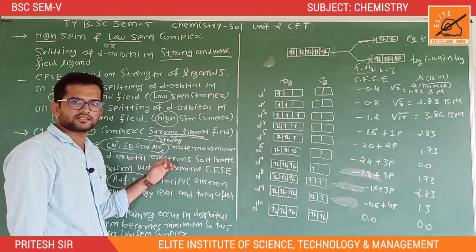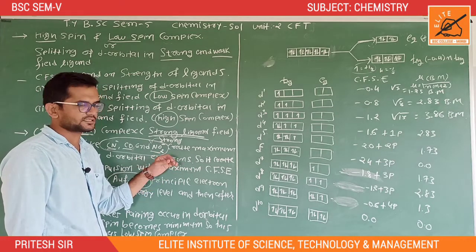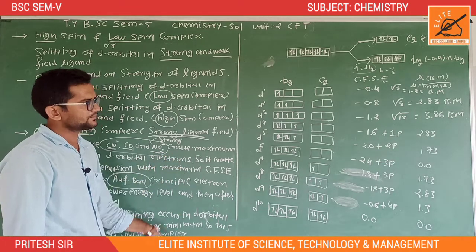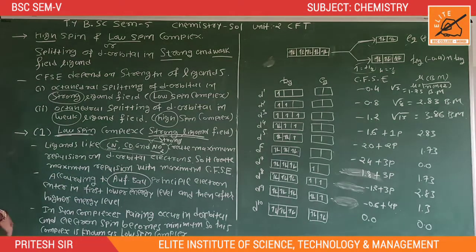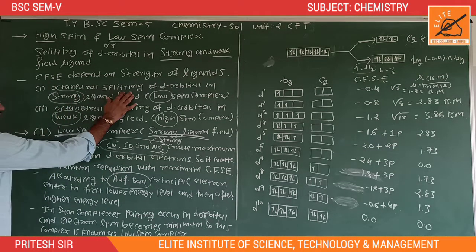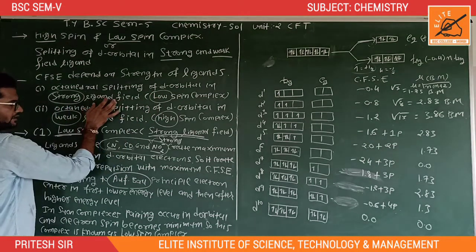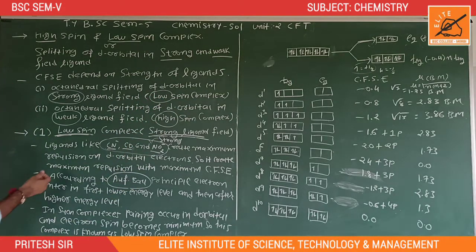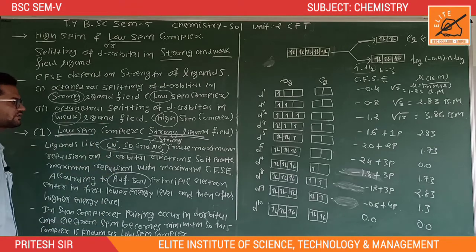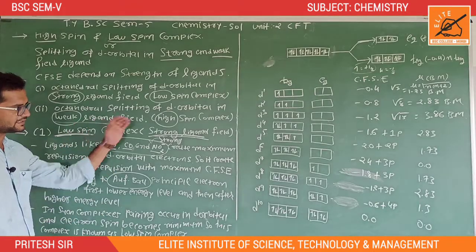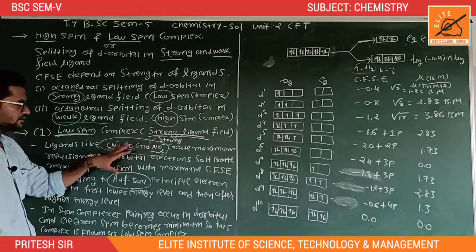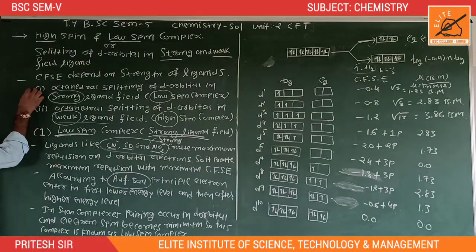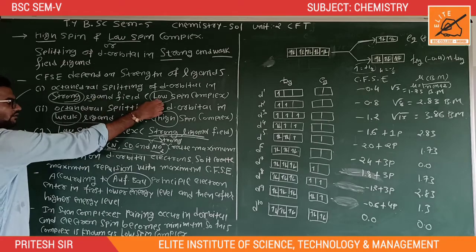If a strong ligand is present, at that time the complex becomes low spin. At that time, octahedral splitting of d orbitals in a strong ligand field is also known as a low spin complex. Another one is weak ligand. If a weak ligand is used, at that time this complex is known as a high spin complex. So first, for the low spin complex, it means octahedral, strong ligand field, or low spin complex.